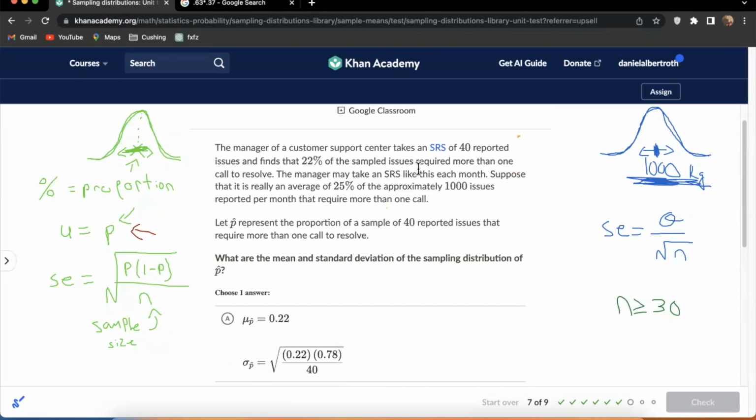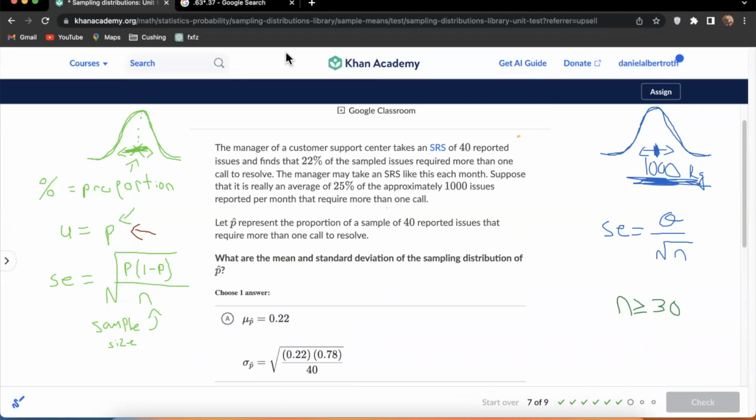The manager may take a simple random sample like this each month. Suppose that it is really an average of 25% of the approximately 1,000 issues reported per month that require more than one call. Oh, okay, that makes the sample size big enough. Let P hat represent the proportion of a sample of 40 reported issues that require more than one call to resolve. What are the mean and standard deviation of the sampling distribution? Wow, there's a lot going on here.